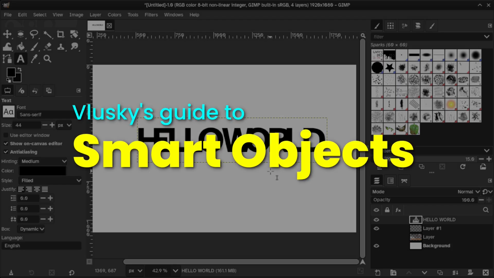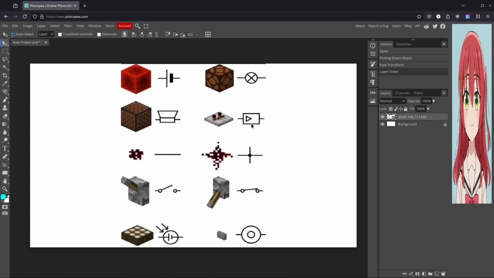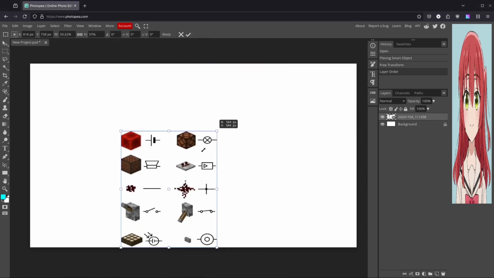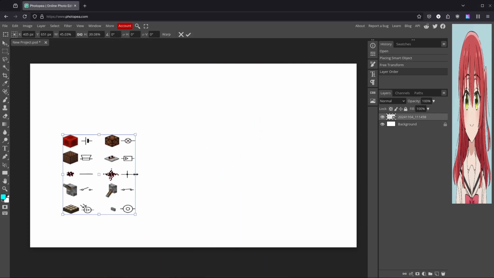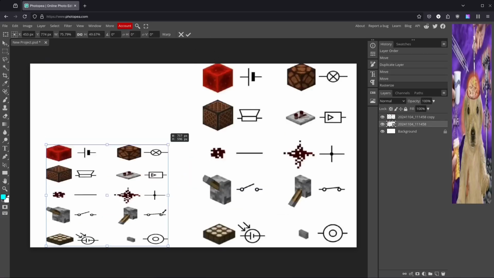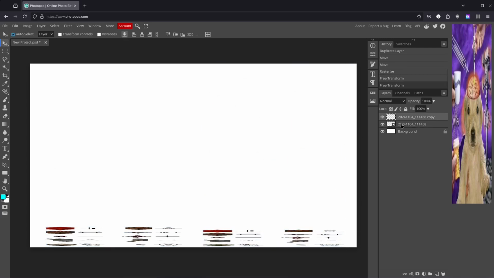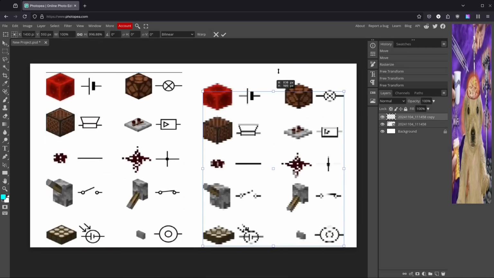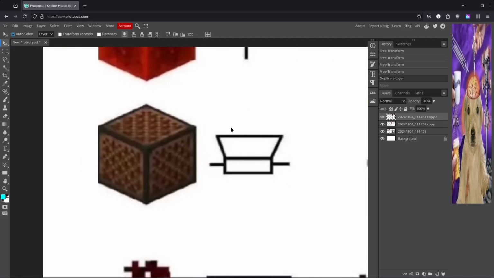Okay, so this is how smart objects work. Basically, it keeps the full image and then it does a transformation to it, like a separate effect. When you transform it again, it grabs the pixels from that full image again. The upside is, if you scale it down, apply, and scale it back up, there's no loss of information. The image is still full resolution.